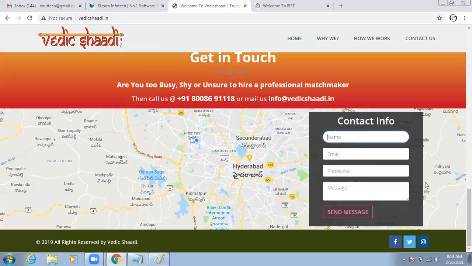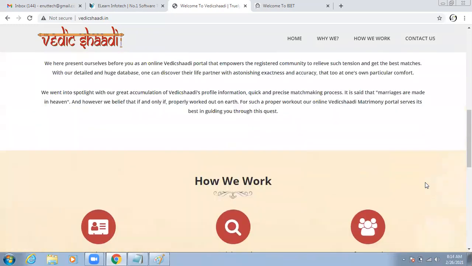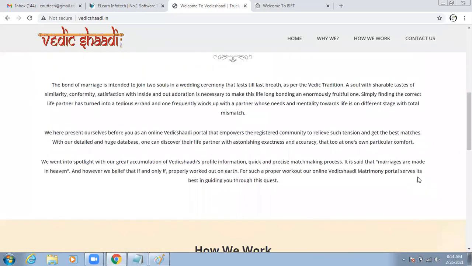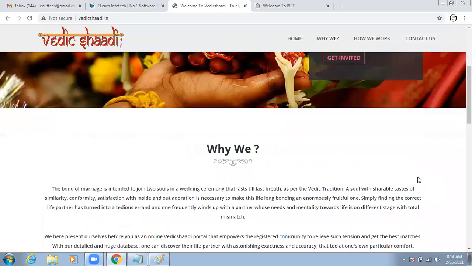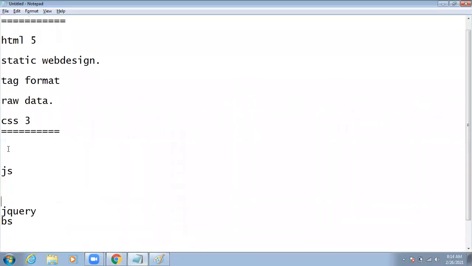So you can apply the colors. You can increase the font size. You can apply the font colors, font families, different things we are going to build with the help of CSS. That is the overview of CSS. So simply we can say it is completely the decoration of the web page.